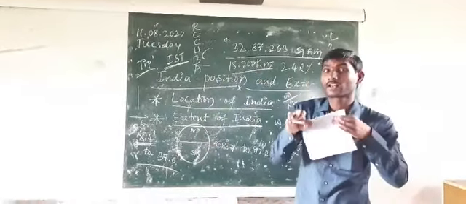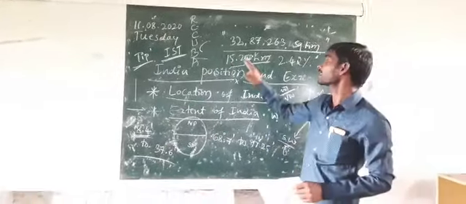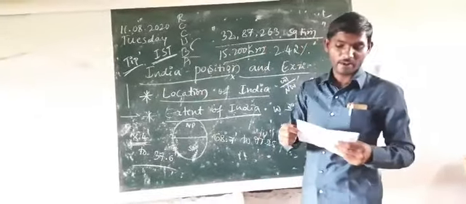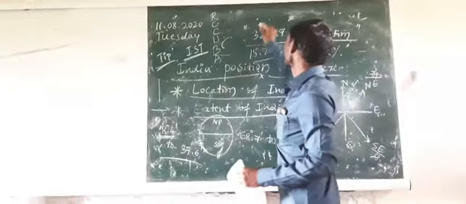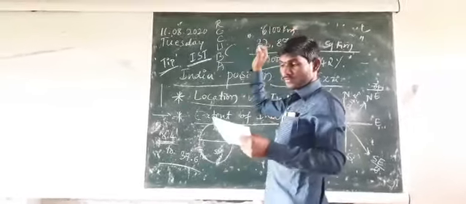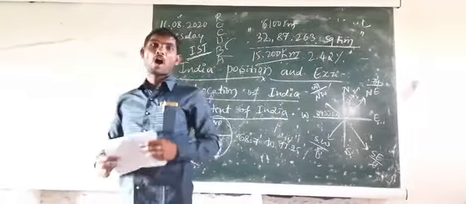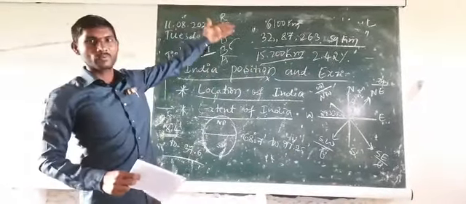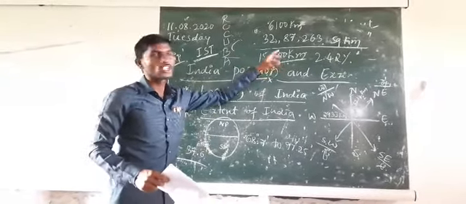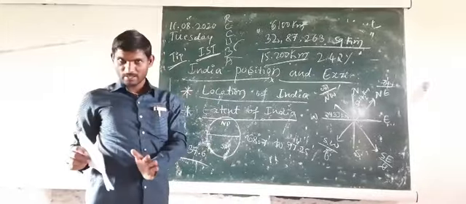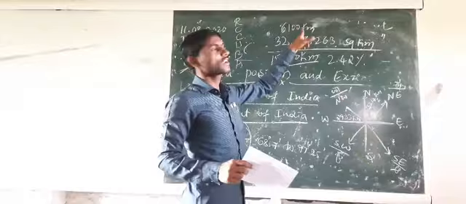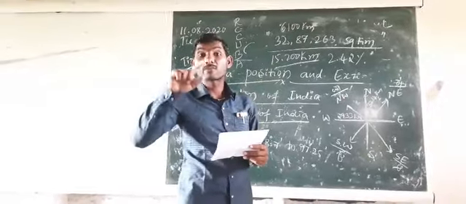How much land frontiers? 15,200 kilometers. In the same manner, it has 6,100 kilometers of water frontiers. Have you understood?